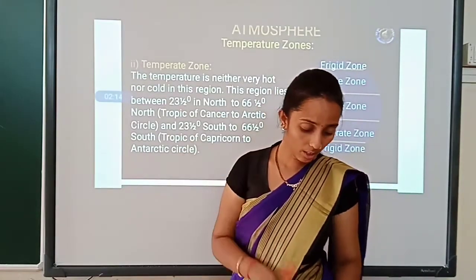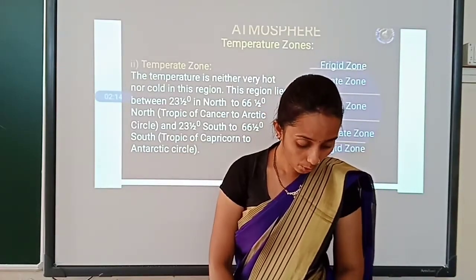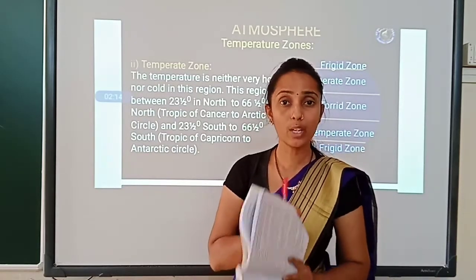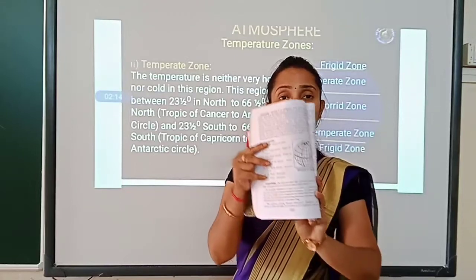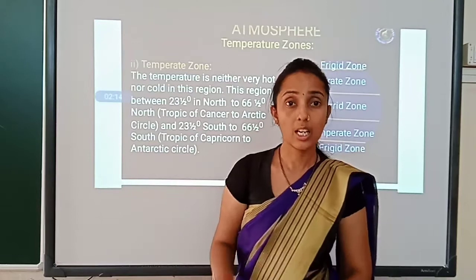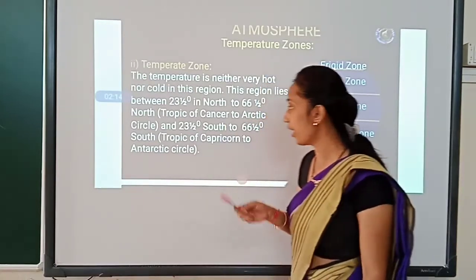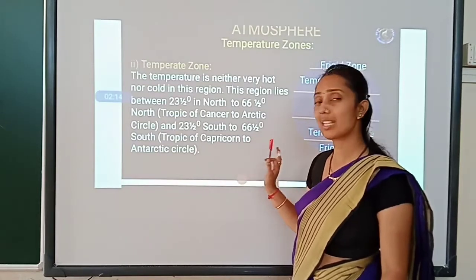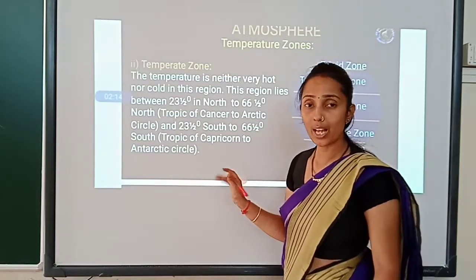Children, before learning this, I want you to read the latitude lines of your first chapter of Earth. I hope you can see this on page number 166. That page you will read. After reading this, see the torrid zone and temperate zone which are shown in this slide, so that you can understand.